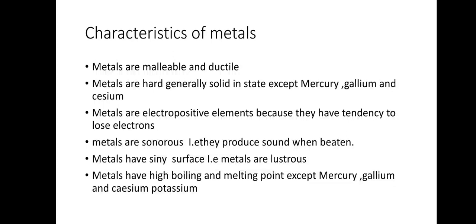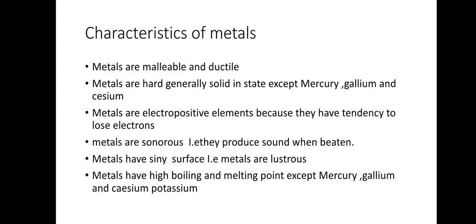Now the third point, metals are electropositive elements. What does it mean? It means that metals have a tendency to lose electrons. Let's take the example of the sodium element. Sodium is a metal. What is the atomic number of sodium? That is 11. If you write the electronic configuration of sodium, what will it be? It is 2, 8, 1. That means in the valence shell of sodium, one electron is present.